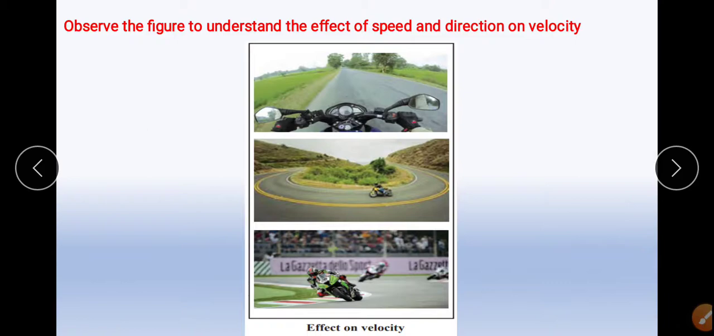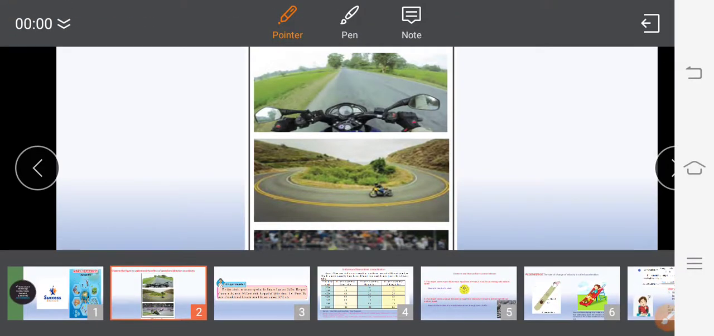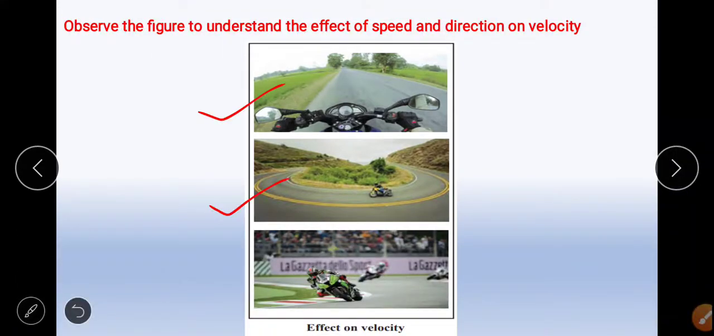Let us learn this figure in order to know the effect of speed and direction on velocity. In this example, there is a boy named Sachin. Sachin is traveling on a motorbike. Explain what will happen in the following event during Sachin's ride. Carefully observe the figure to understand the effect of speed and direction on velocity. We have to observe these three figures.